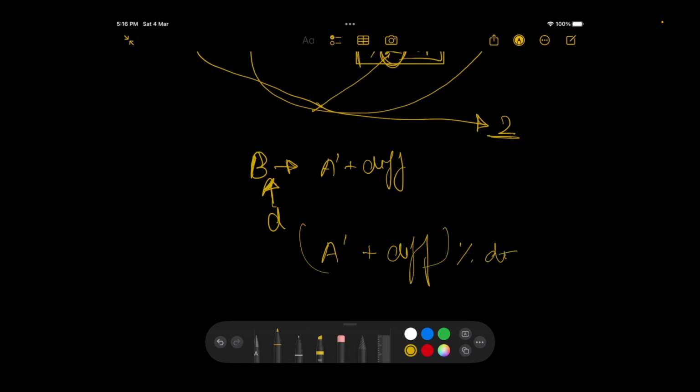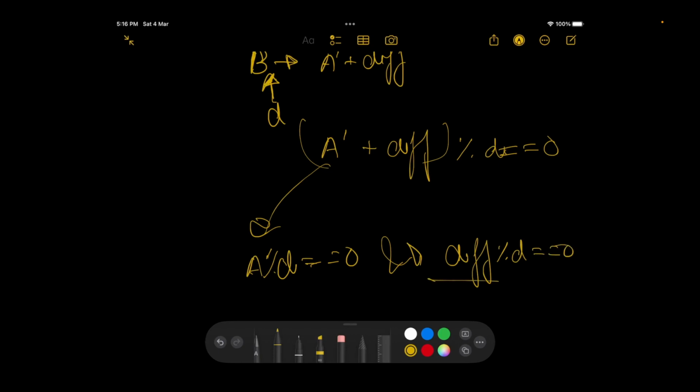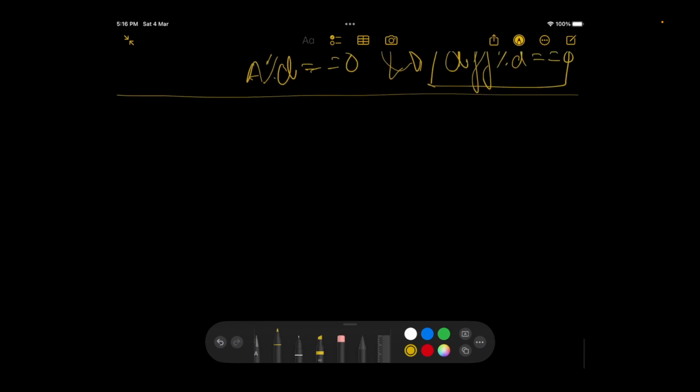Okay, a modulus d should be equal to 0. It can also be written as a dash modulus d is equal to 0 and diff modulus d equal to 0. Or in other terms, it means that variable d should be divisible by both, right? So now I can say that I only want to check what are the possible divisors of the difference, right? So whatever will be the possible divisors of difference, that would actually be my answer. So it's not even related to a and b.